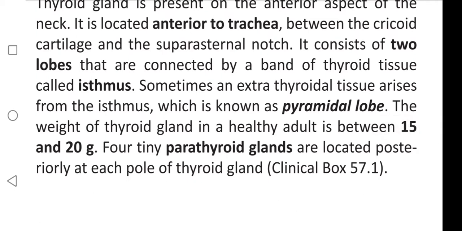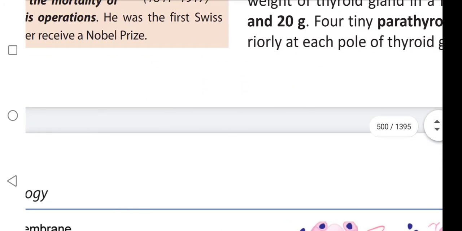What is pyramidal lobe? Explain. Sometimes an extra thyroidal tissue arises from isthmus. It is called pyramidal lobe. Pyramidal lobe is the extended part of isthmus. What is the weight of the thyroid gland in a healthy adult? It is between 15 and 20 grams. How many tiny parathyroid glands are located posteriorly at each pole of thyroid gland? Four tiny parathyroid glands are located posteriorly.